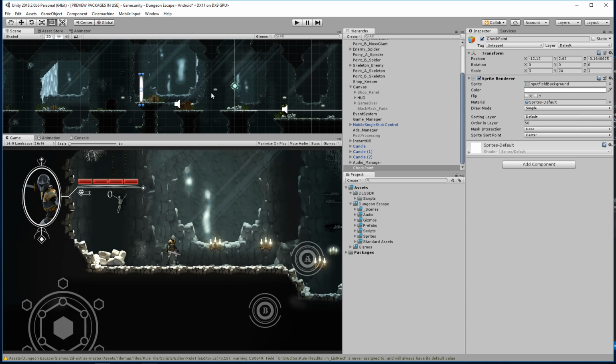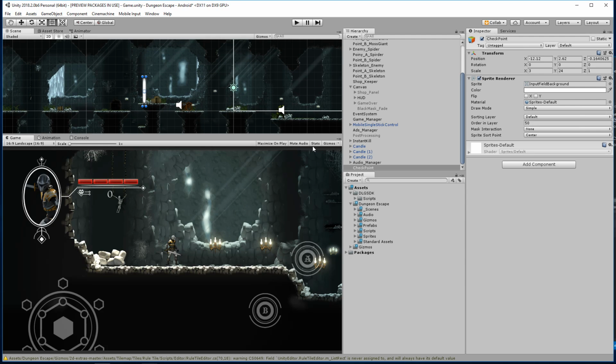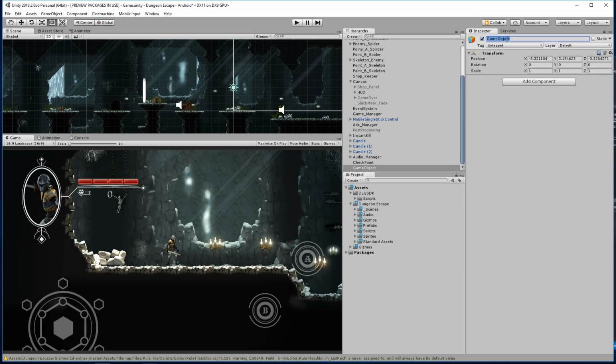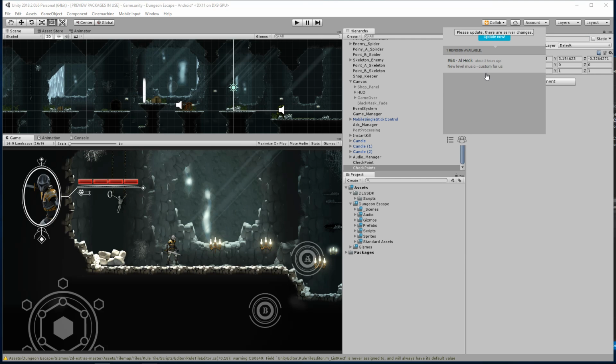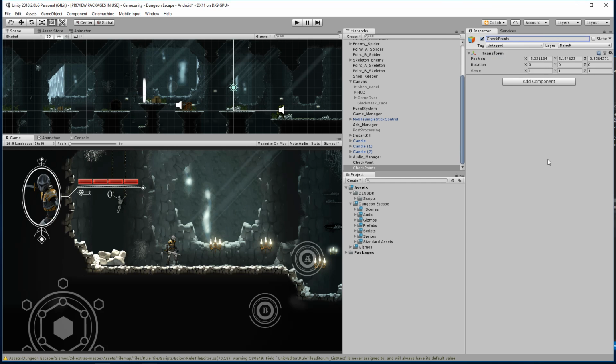All right, so let's go ahead and check this out. So here we have checkpoints. We're going to have a bunch of checkpoints throughout our map. So I want to create an empty game object that's going to store all of our checkpoints. So here we go. And it looks like Al updated something. Oh, nice. So he just updated some new level music 2 hours ago, and this is custom for us. We'll go ahead and check that out together in a moment.